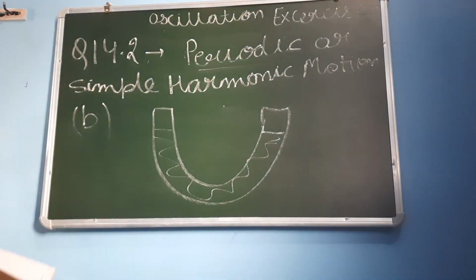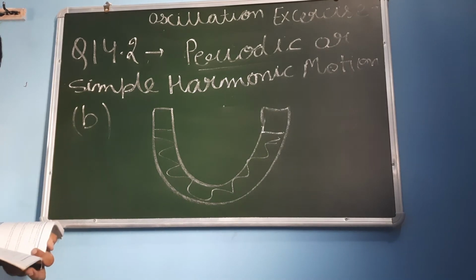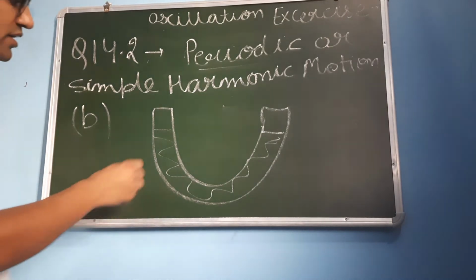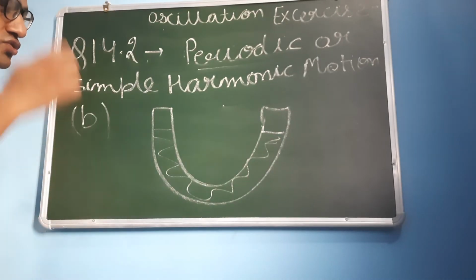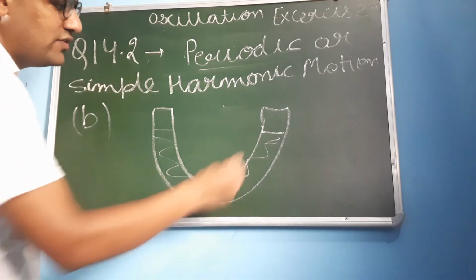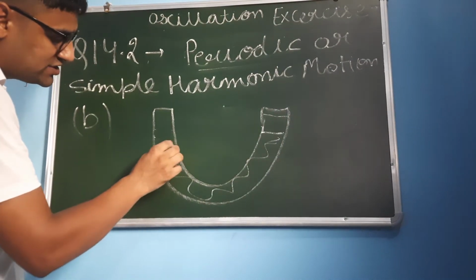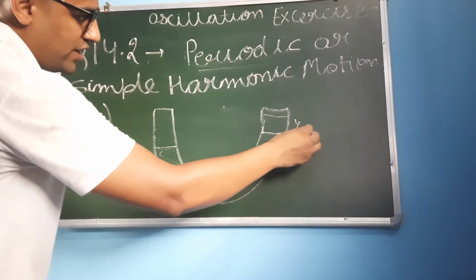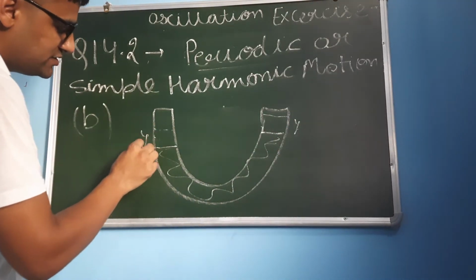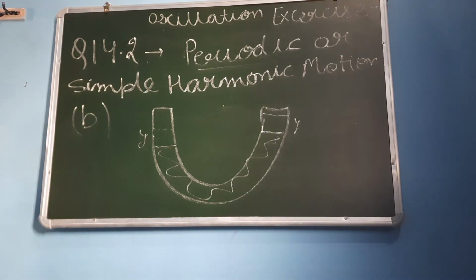We need to tell the motion of the oscillating mercury column in the U-tube. If we displace the mercury from one side, it will move up to here and displace to this level. The displacement here is Y, and the displacement here is also Y. Will this motion be simple harmonic motion, periodic, or both?